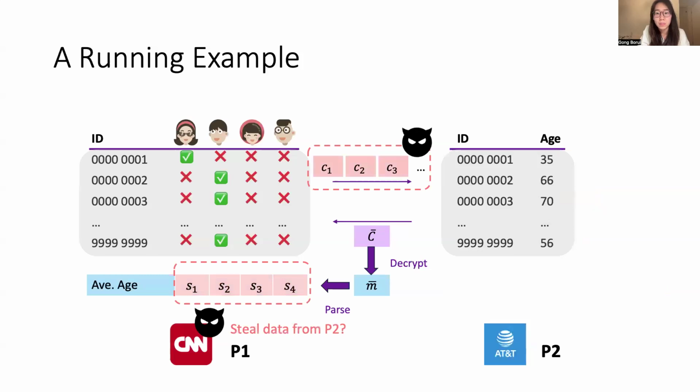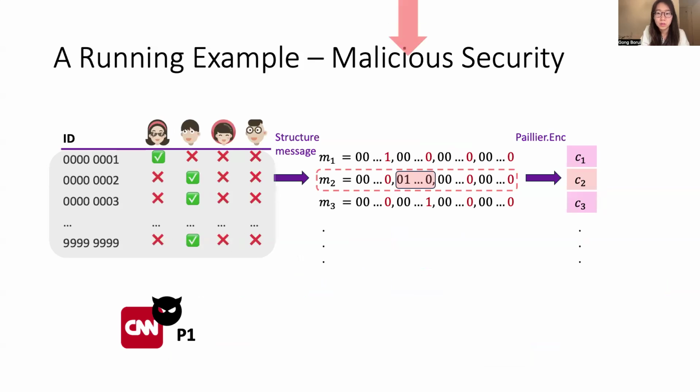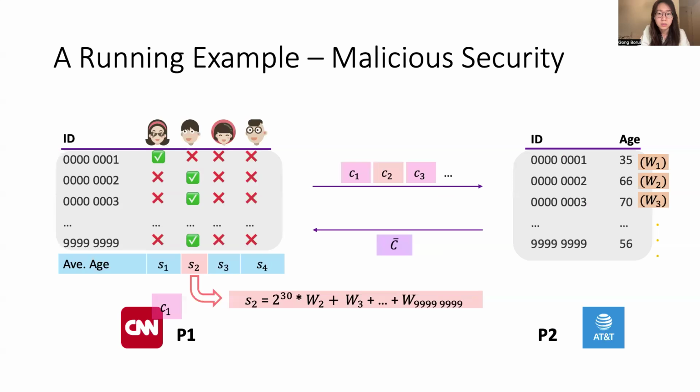However, a malicious P1 may deviate from the message structure and steal data from P2 after parsing the final result. For example, in the second slot of the second message, a malicious P1 may insert the bit 1 in the higher position of this slot. So after parsing the result, the corresponding weight W2 will be observed in the higher bit of the final result, which means that data from P2 can be easily stolen by deviating from this message structure.